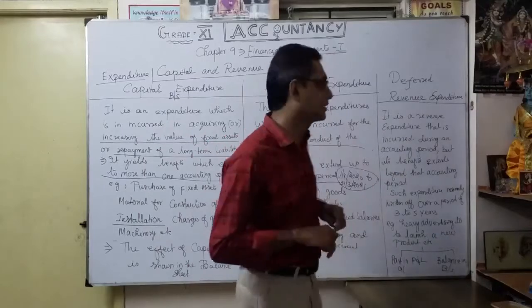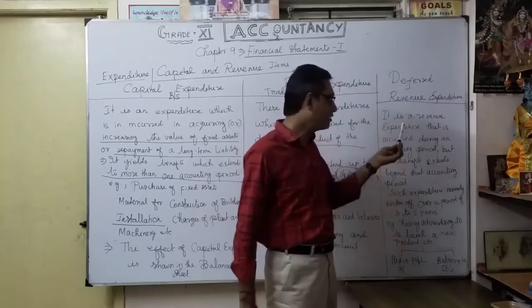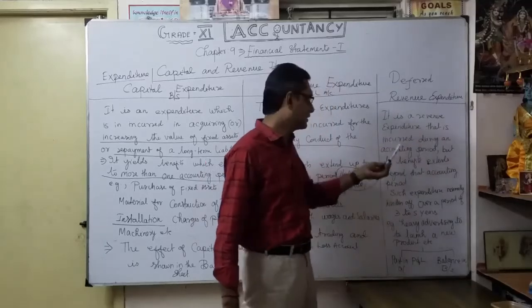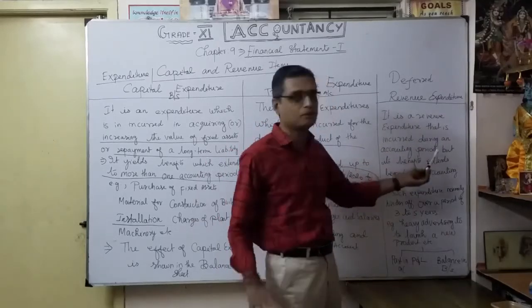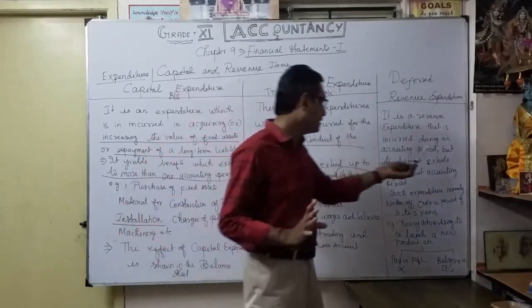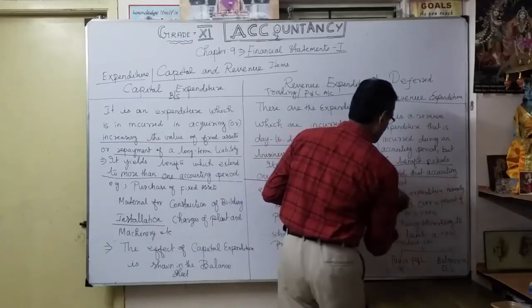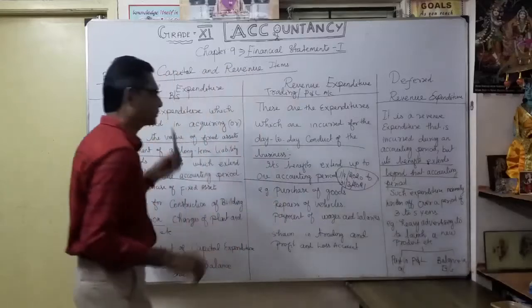Deferred revenue expenditure. See, it is also a revenue expenditure that is incurred during an accounting period. For example, this accounting period we incur it, but the benefits extend beyond that accounting period, like capital expenditure.